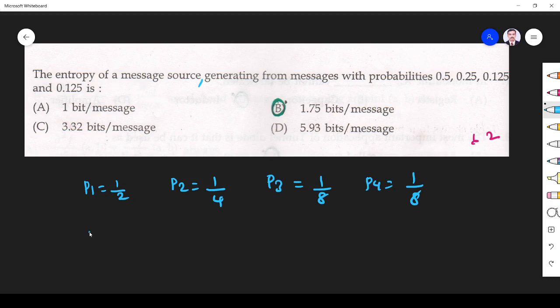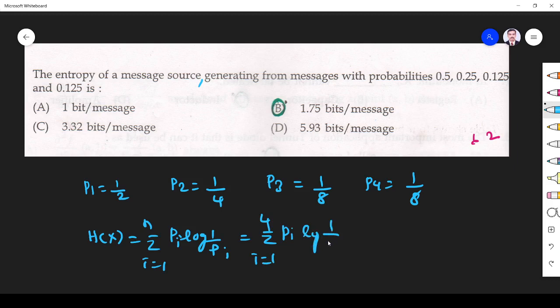What is the question they ask? Entropy. Entropy is given by H(X) equal to minus the summation of P(x) log of P(x). Just now in the first 2007 exam, they asked the entropy formula. Otherwise, we can write it as summation of Pi log of 1 by Pi, where i goes from 1 to n. Here we have 4 probabilities, so summation i goes from 1 to 4, Pi log 1 by Pi.